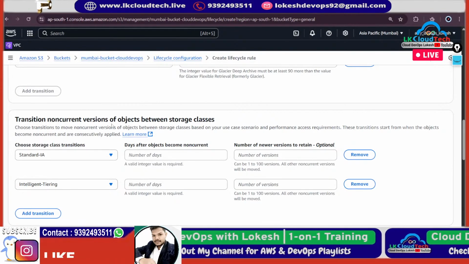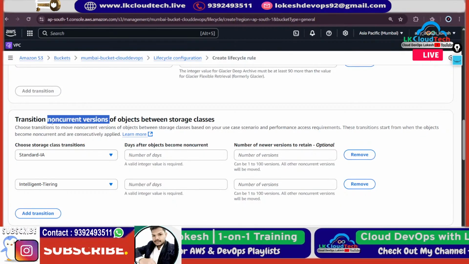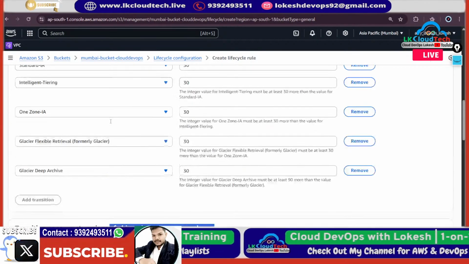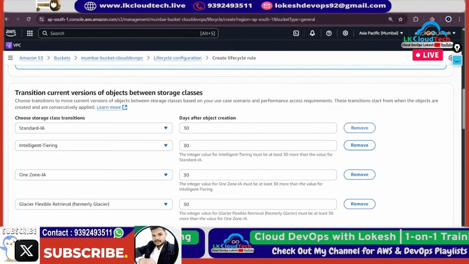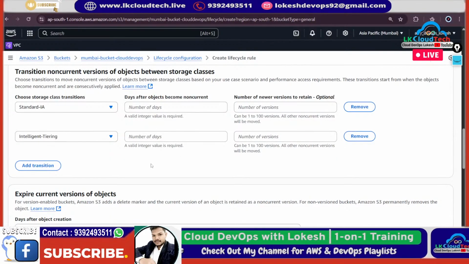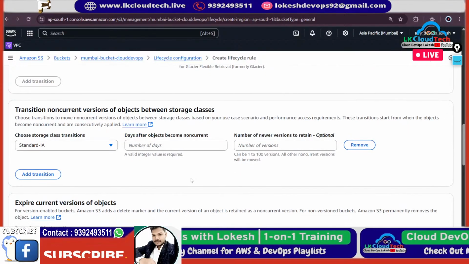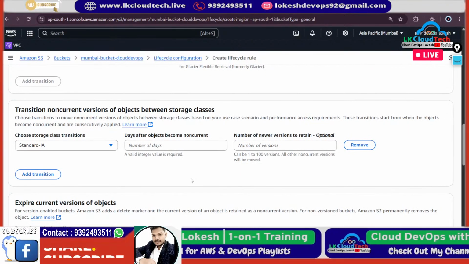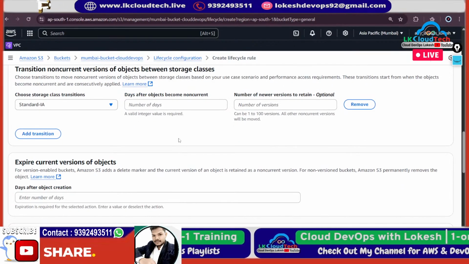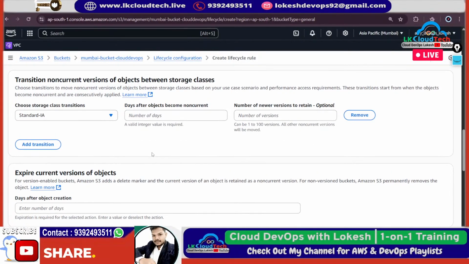Here, transition non-current versions of objects between storage classes, which means old ones. And transition current versions of objects between storage classes. When we choose all the options, each option will come with this same section. I'm just keeping it, I'm not using this.